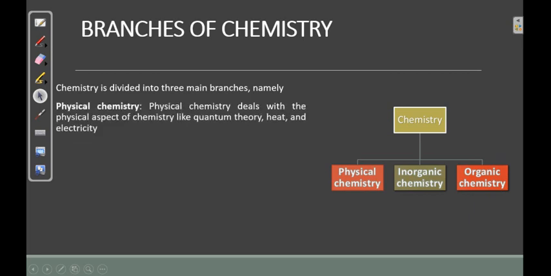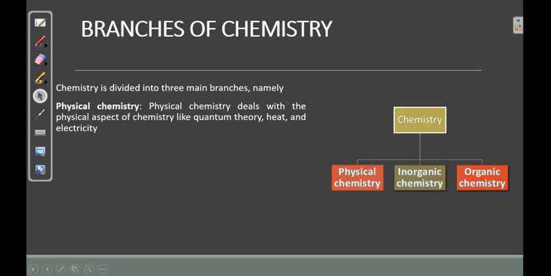Physical chemistry is a branch of chemistry that deals with the physical aspects of chemistry, like the quantum theory, heat, and electricity. When we're talking about how temperature affects a chemical reaction, what the relationship is between chemical reaction and energy, or between electricity and chemical reaction, all these things fall under physical chemistry.